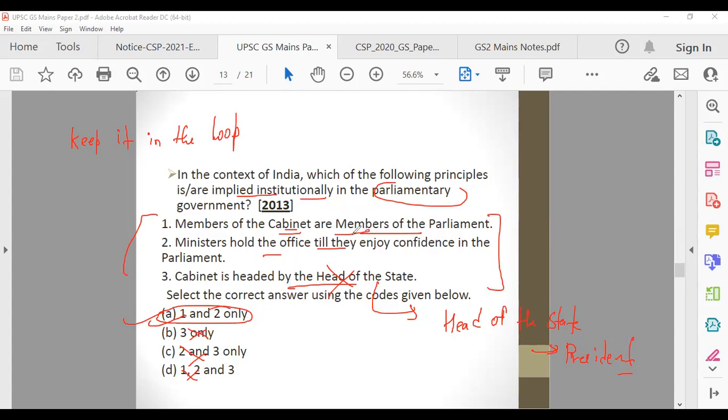So they are members of parliament, they have to be. Even let's say the PM, if he is not a member of parliament, that is Lok Sabha or Rajya Sabha, he has to become a member within 6 months. Same goes for his ministers, same goes for chief ministers and others. Ministers hold the office till they enjoy confidence. Yes, if they lose confidence, that is, a no confidence motion can be passed against them and they can be removed.